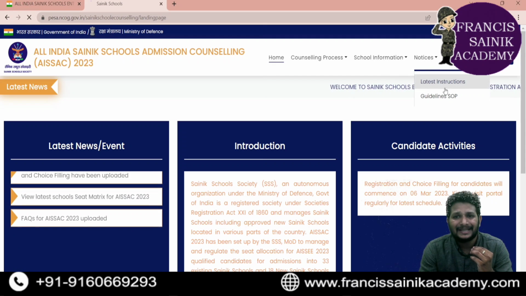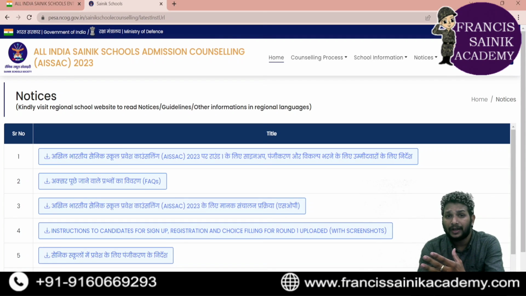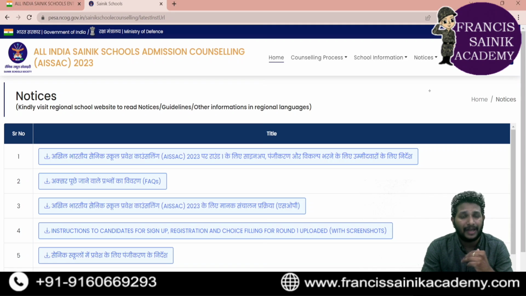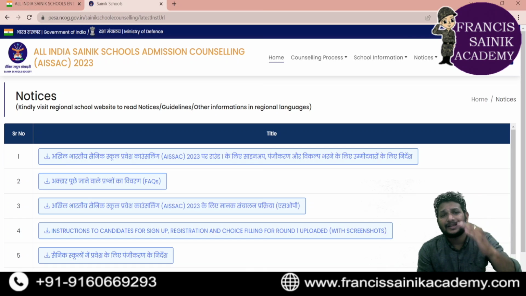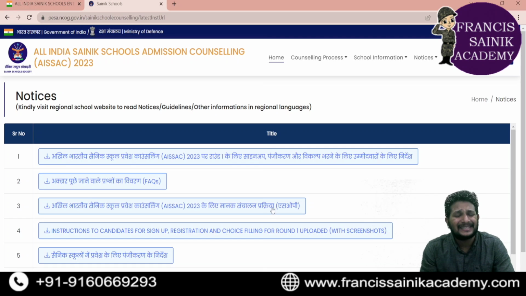At the top right corner, notices is there. Under that notices option, you can check the latest instructions. In these latest instructions, if you observe the fourth one, instructions to candidates for sign up, registration and choice filling for round 1. In this document they mention clear-cut steps and guidelines you need to follow while filling in e-counseling. If you click this particular one, a file will be downloaded, and that file will be in PDF format.